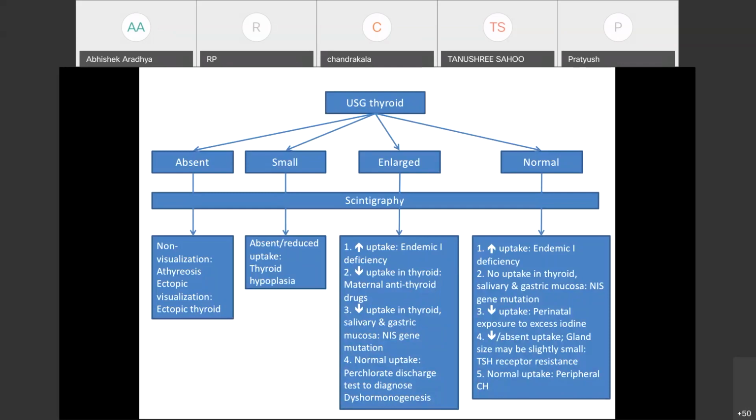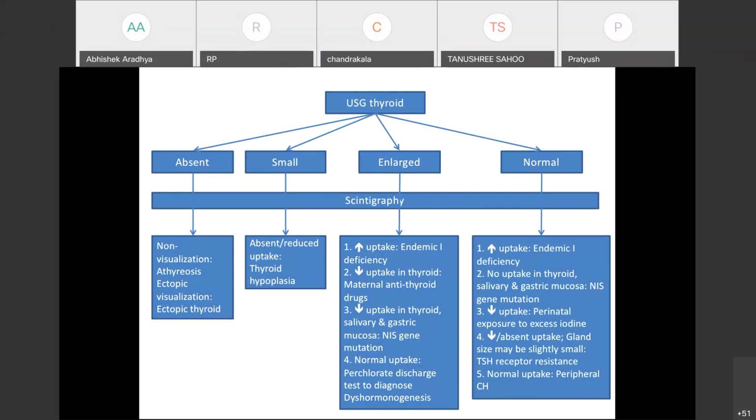So coming to the approach based on the investigations, in USG thyroid, there may be an absent gland, small gland, enlarged gland, or normal gland. When we don't find the gland in the thyroid area, it can be athyreosis or an ectopic gland, where the gland may be situated in the sublingual region or any other location. When the gland is small and scintigraphy shows absent or reduced uptake, it indicates thyroid hypoplasia. Similarly, when there is an enlarged gland, it most likely indicates dyshormonogenesis.